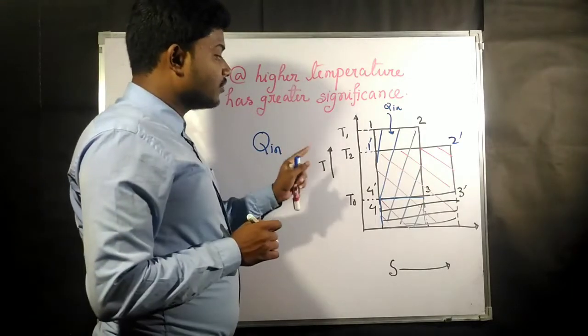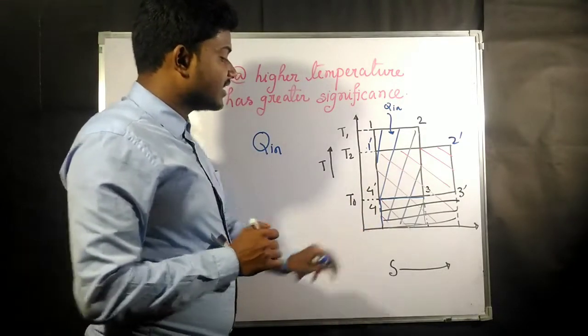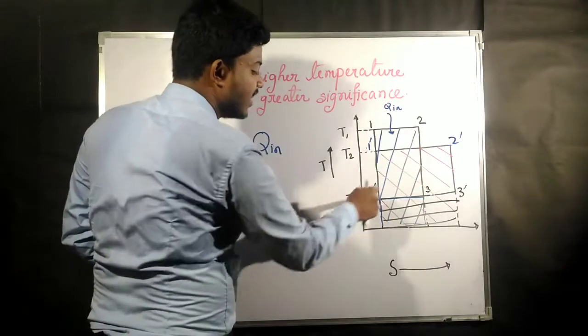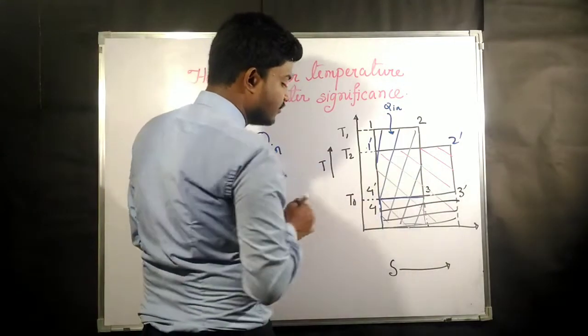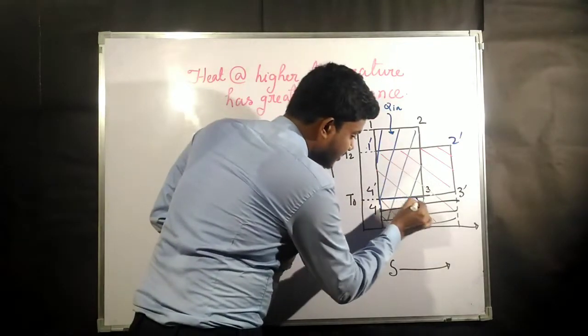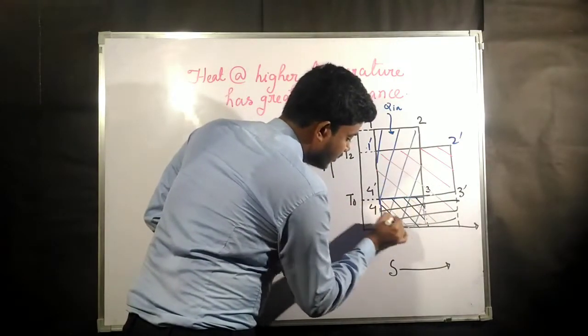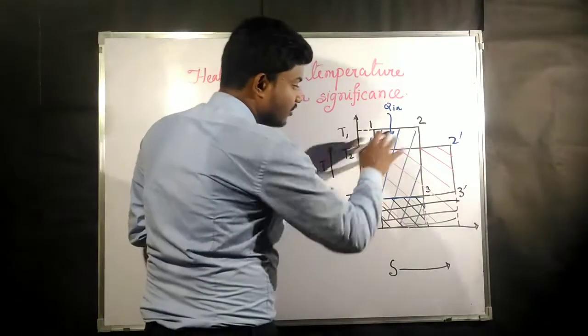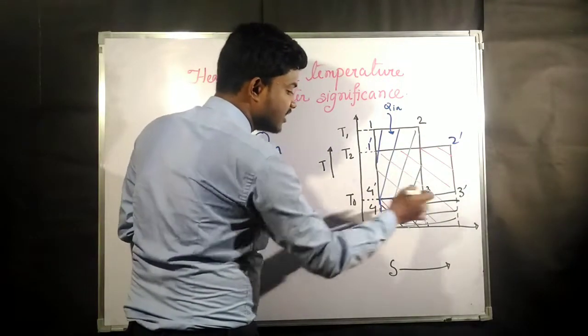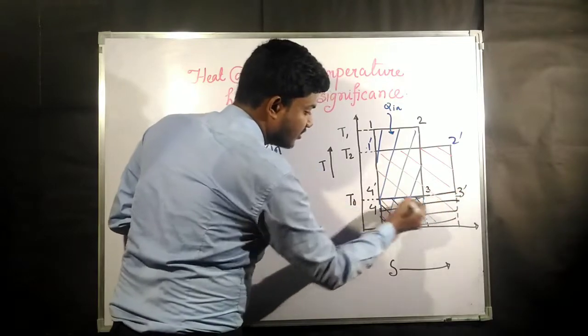Now if you want to represent the unavailable energy for cycle 1, 2, 3 and 4, it is going to be only this area, whereas for the cycle 1 dash, 2 dash, 3 dash and 4 dash, the unavailable energy was this area.